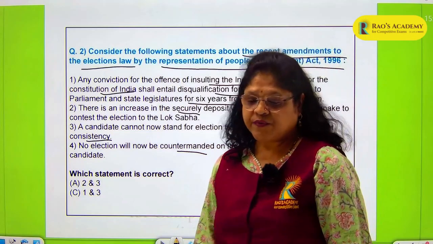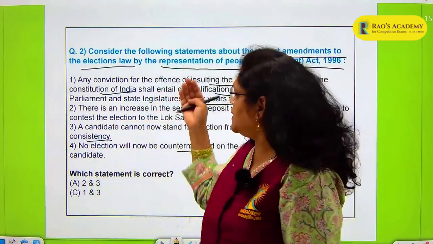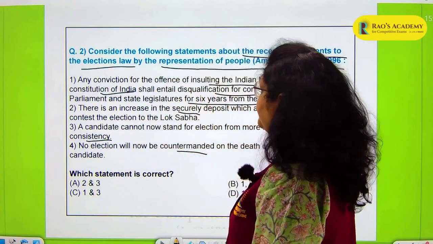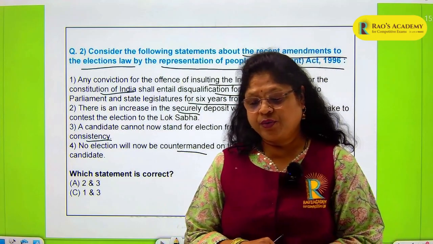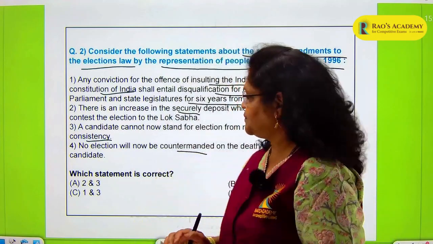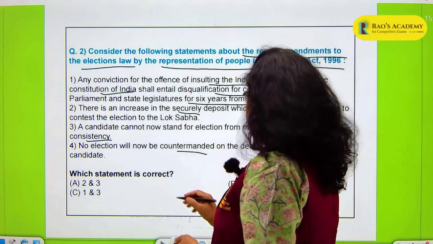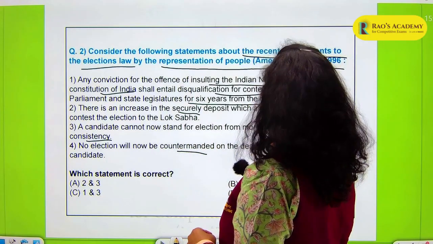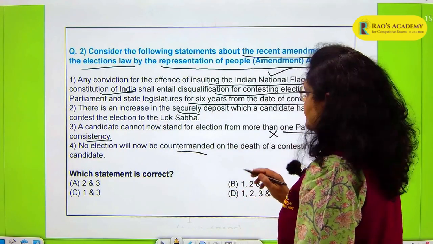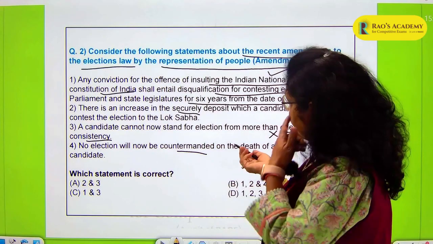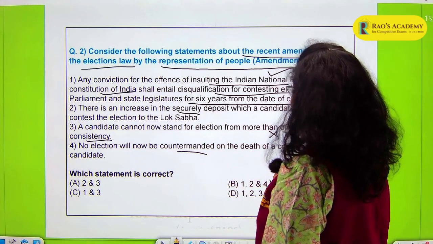So these are some of the options that have been given. You have to examine all of them very carefully before you reach the correct answer. So here the correct answer will be that 3 is wrong. This statement is wrong. So your first statement is correct, your second statement is correct, and your fourth statement is correct. So see where you have those options. The option will be B. 1, 2 and 4 are correct.